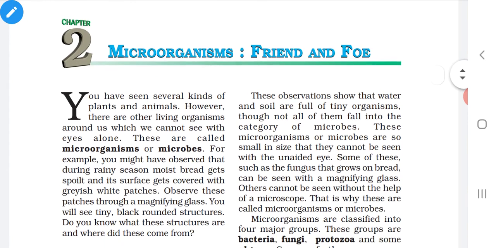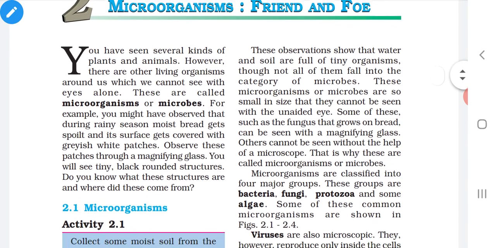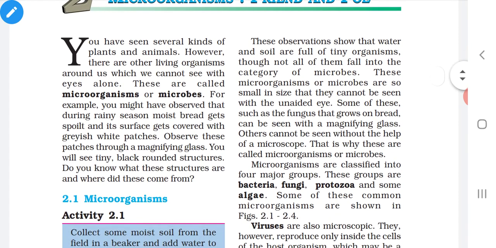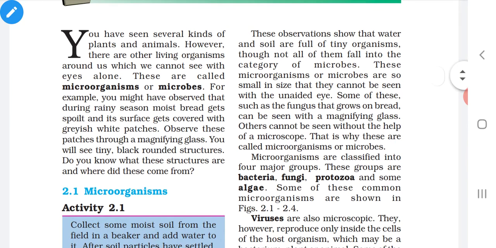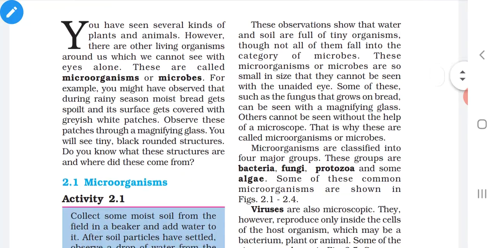I already told you, we see several kinds of plants and animals around us, isn't it? All are living organisms. Plant is a living organism, animal also a living organism. But there are many other living organisms around us.